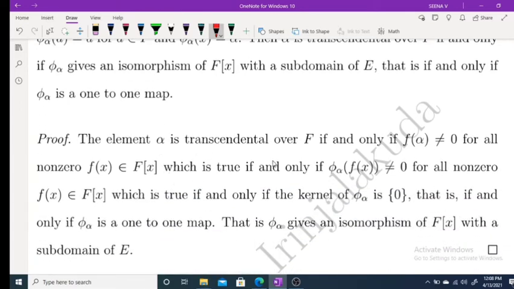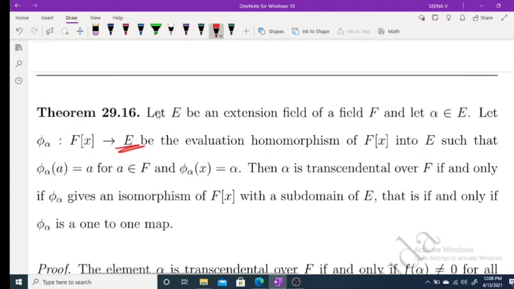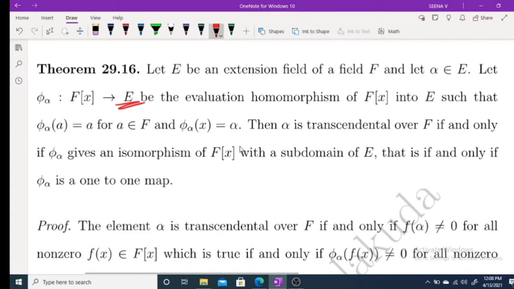An element alpha is transcendental over F if and only if f of alpha is not equal to 0 for all non-zero f of x belongs to F[x]. Okay, this is true if and only if phi alpha of f of x, because by definition phi alpha of x equal to alpha. If you consider any polynomial, suppose you consider x square plus 2, what is the meaning?